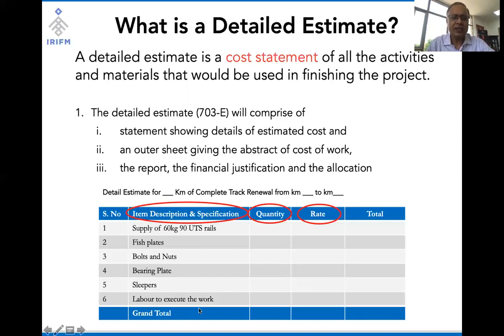Now, this line by line detailing of cost is essential for preparation of a detailed estimate. Okay, so a detailed estimate is nothing but a detailed cost statement, line by line, which gives an assessment of quantity and the rates to give the final amount, and then a grand total amount for each of the items required to complete the work.